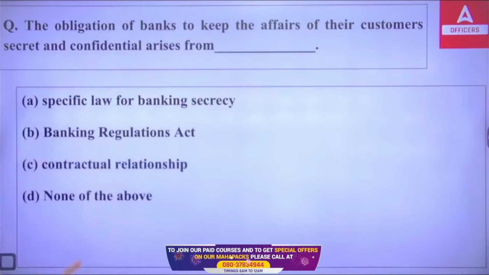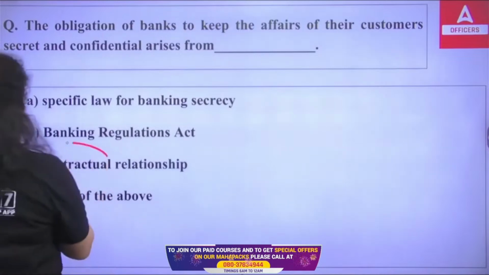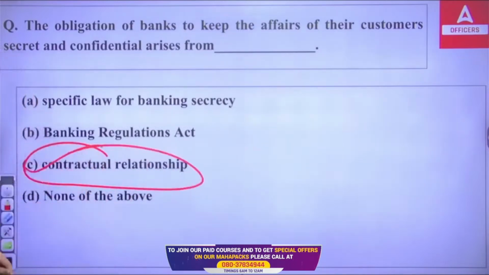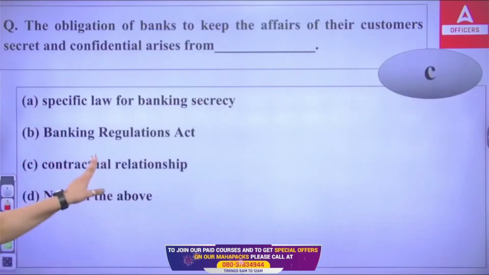So secrecy and confidentiality, the obligation of a bank towards the customer. It comes from where? It simply comes from the contractual relationship the bank and customer have. So the right answer will be C.